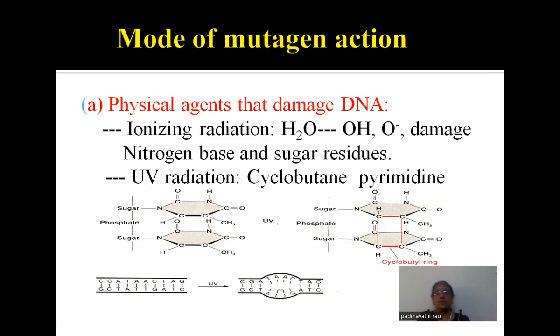Within the DNA, the nitrogen bases and the sugar molecules are present, and these two may break or displace their nitrogen base positions. As a result of that, damage of DNA takes place.